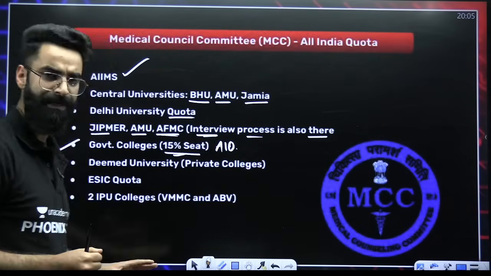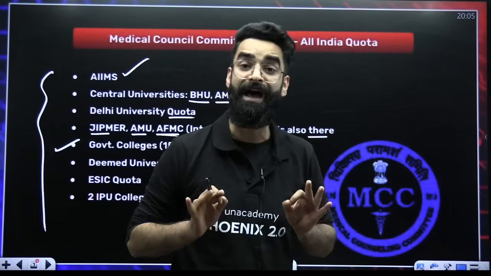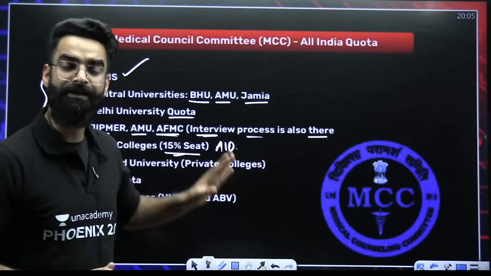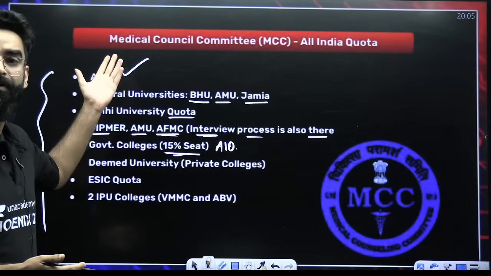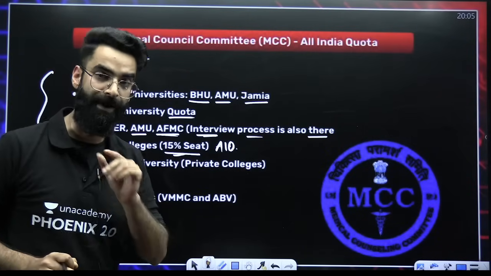VMMC and ABV. So these are the institutions which directly take students through AIQ. So MCC is going to play a role here, right? State quota has got nothing. State counseling has got nothing towards the enrollment towards these institutions, which I've mentioned over here on the screen, right?